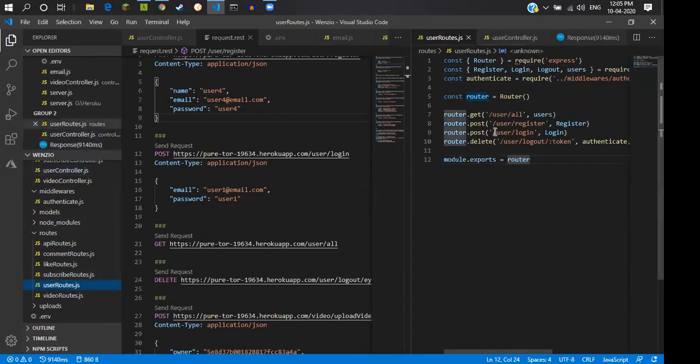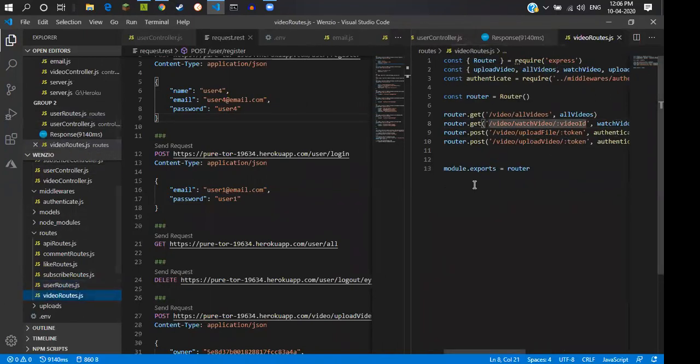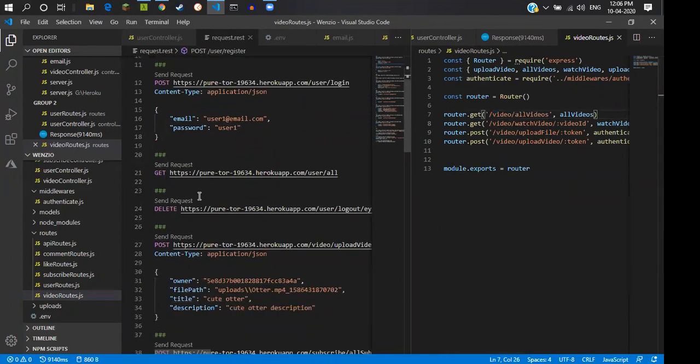So I will show you the register and login routes. Register has been done. The user is by default already logged in when he registers, so we don't need to log in right now, and we will do the logout in the last. Next thing the user can do is watch videos or do whatever. For the two routes in which he can browse through all the videos, he doesn't need to log in. So if we just run this route, we will get all the videos from the database.